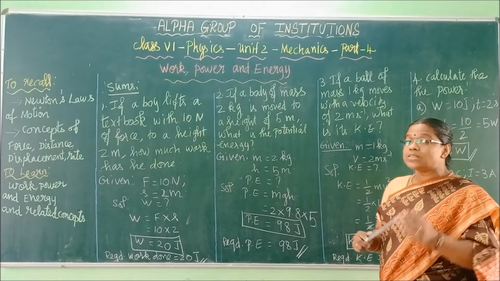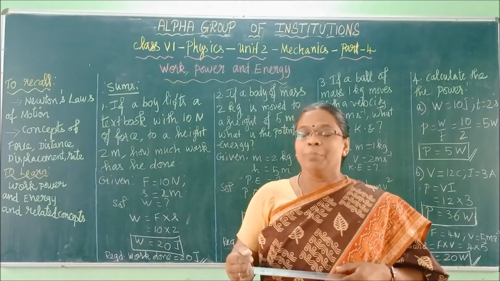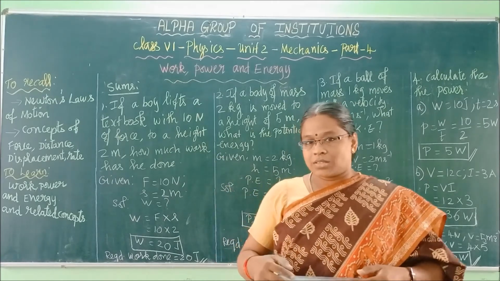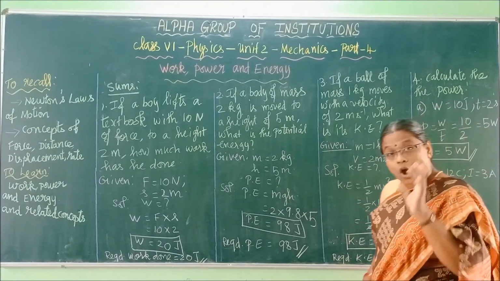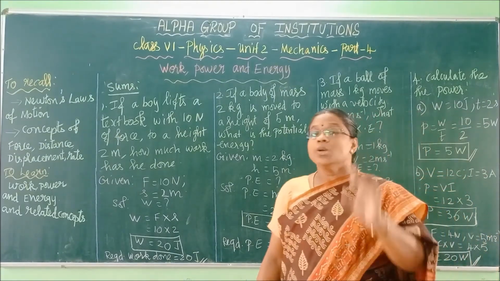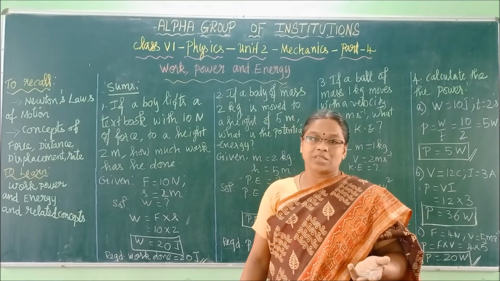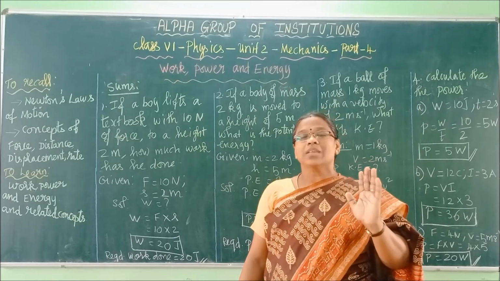g value is, as I told you in the video, 9.8 meter per second square. How we get that value we will learn in your next class, next standard, right? g value is 9.8. It is constant, children. It will not change. So remember this, it may not be given in your question paper. Small g means 9.8 meter per second square.